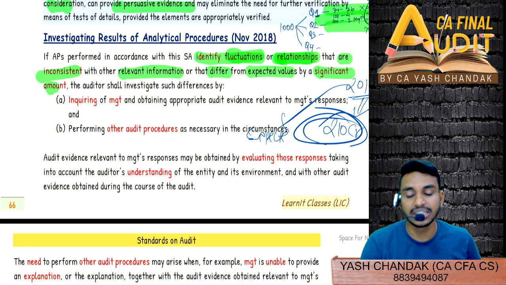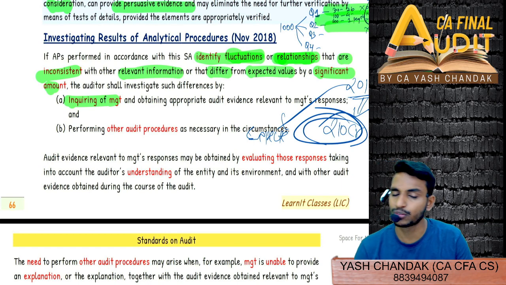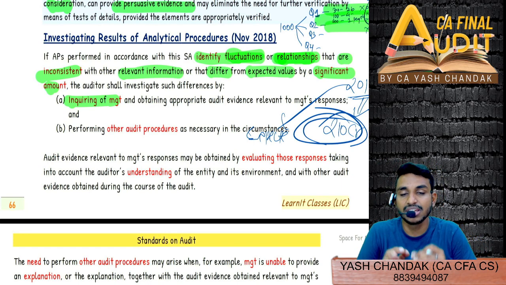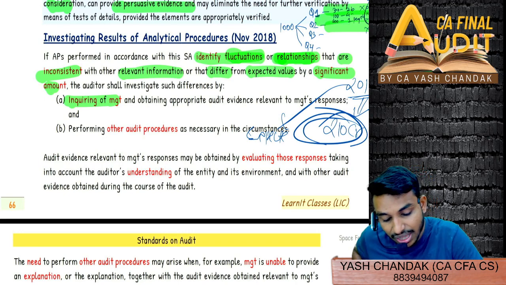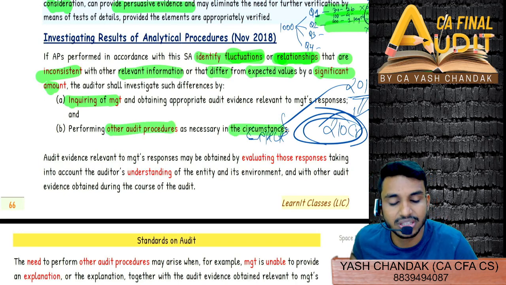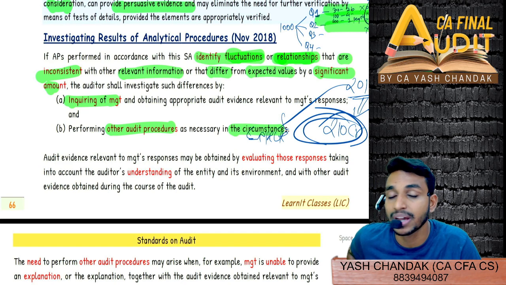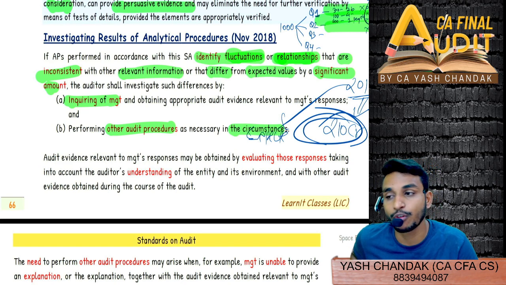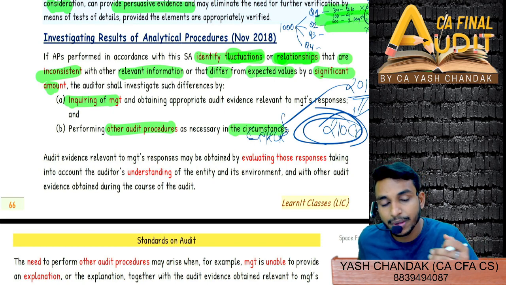Then the auditor shall investigate those differences by inquiring, right? First of all, you have to inquire with the management why there is such a big deviation as compared to the expectation. And then secondly, you have to perform other audit procedures as necessary in the circumstances. So what do you mean by other audit procedure, sir? How do we exactly investigate? By performing other audit procedures.